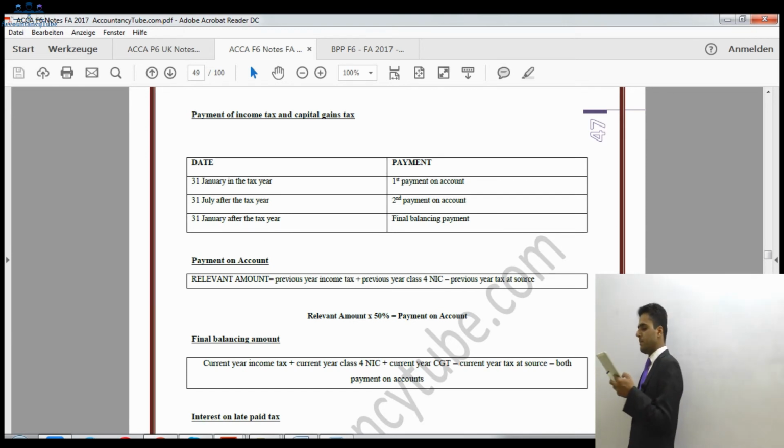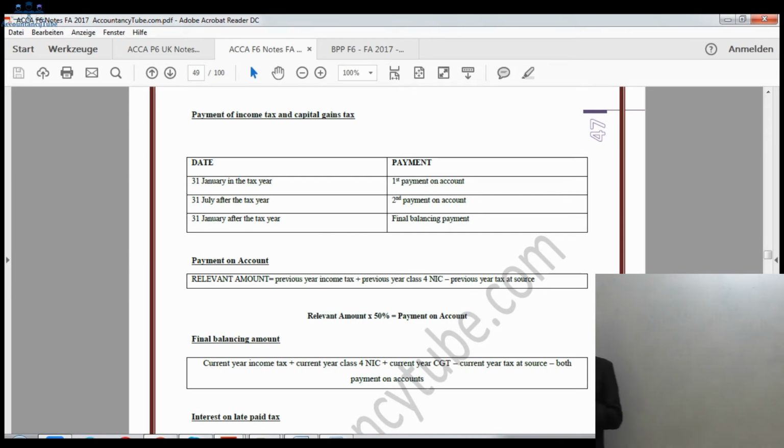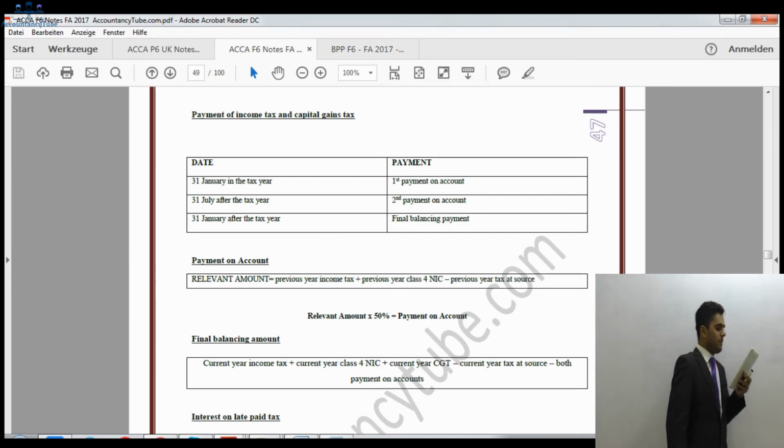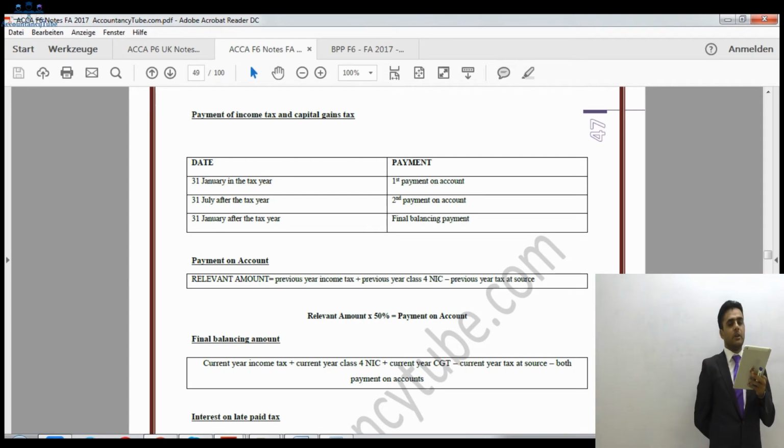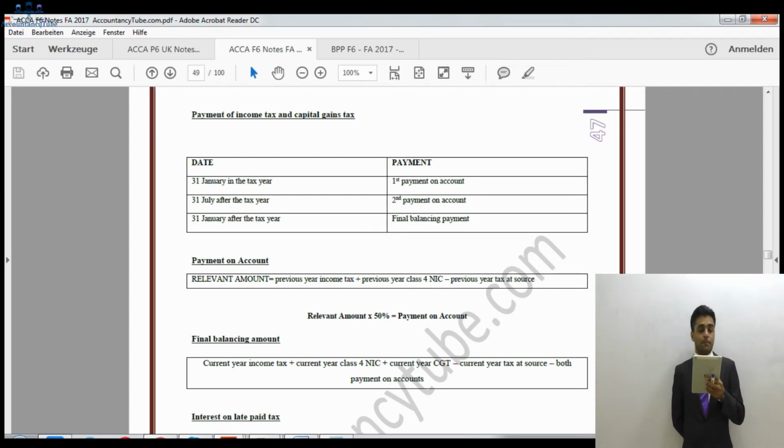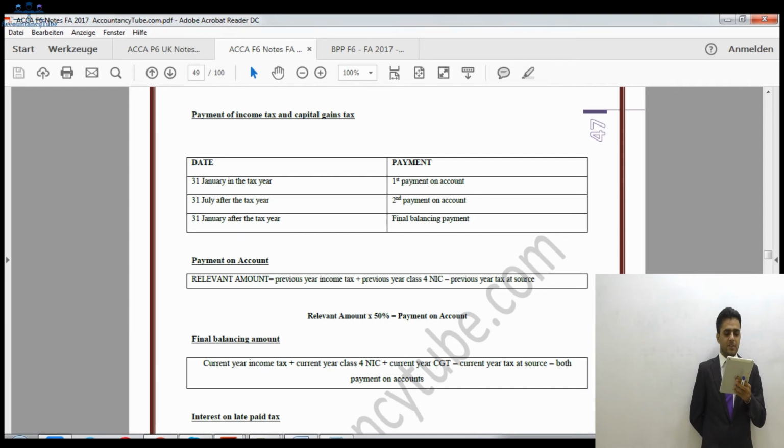After that, it says interest on late paid tax. Now there is a typo in this one as well. Interest paid on late payment is 2.75%. It is not 3%. 3% was previous year. This year is 2.75% on late payment. All right. So please make sure you correct it. I will ask my assistant to upload the latest notes as well with fewer mistakes, because there are a couple of typos in this one.